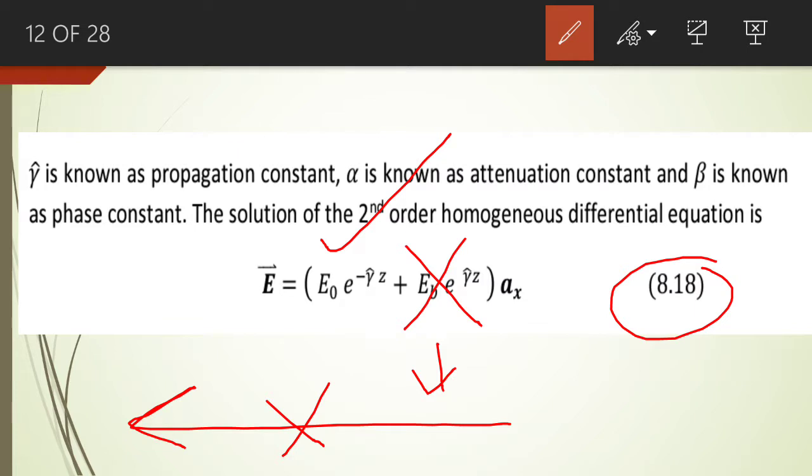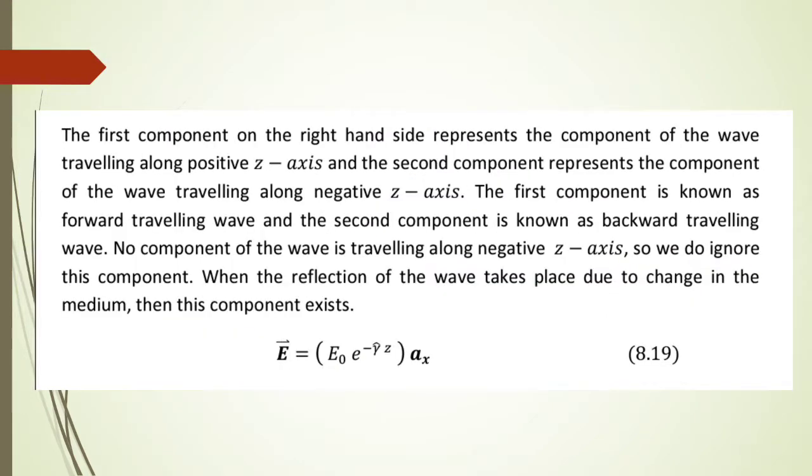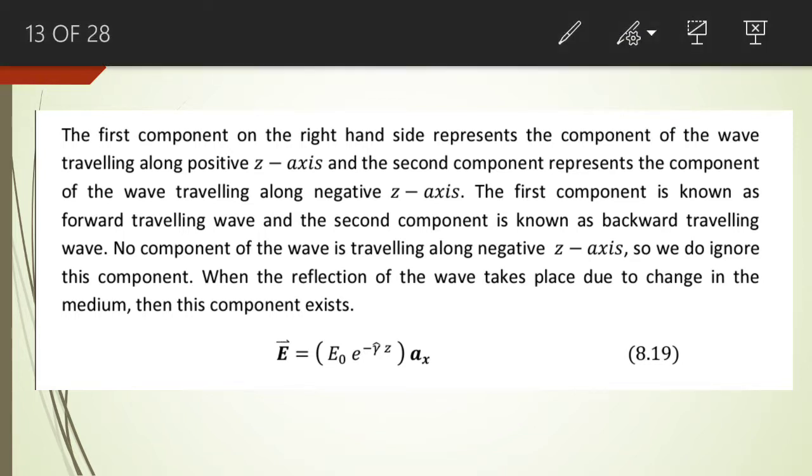So let us consider the first component in equation number 8.19. We just consider the phasor value of the electric field intensity in equation number 8.19.